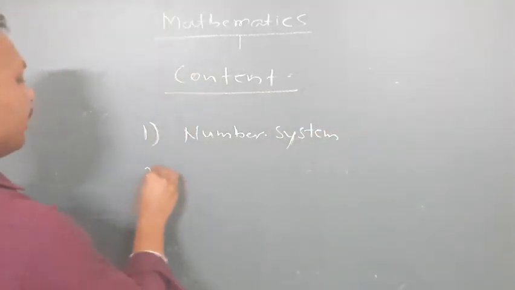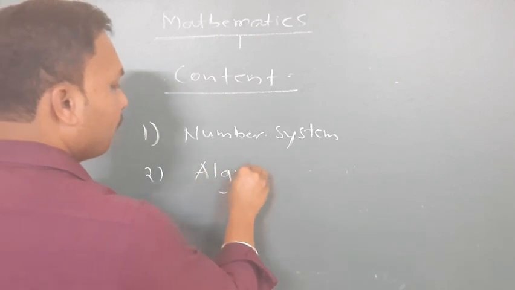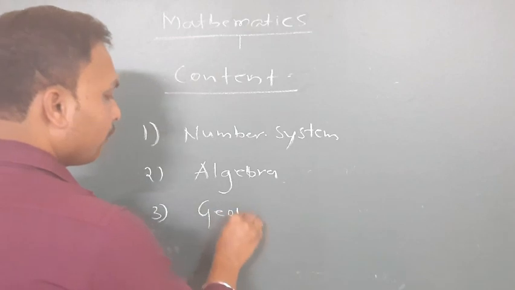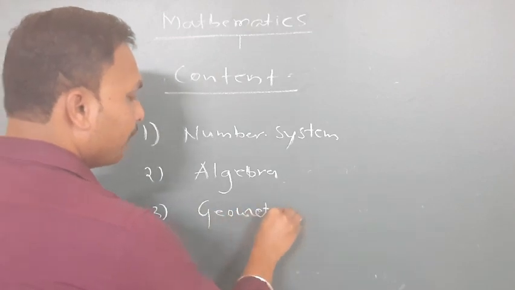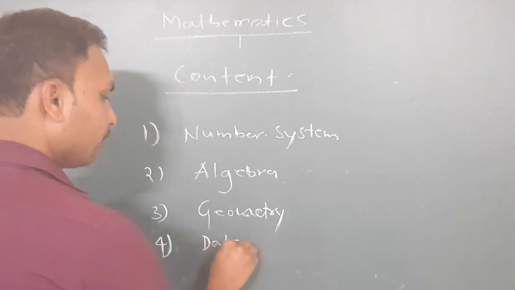Secondly I need to teach you algebra, third I have taken geometry, and fourth I need to teach you data handling.